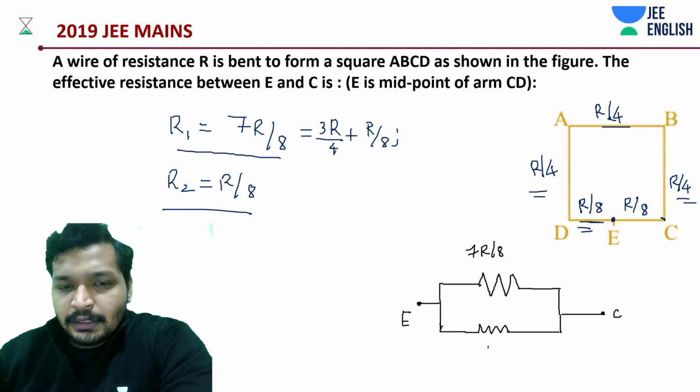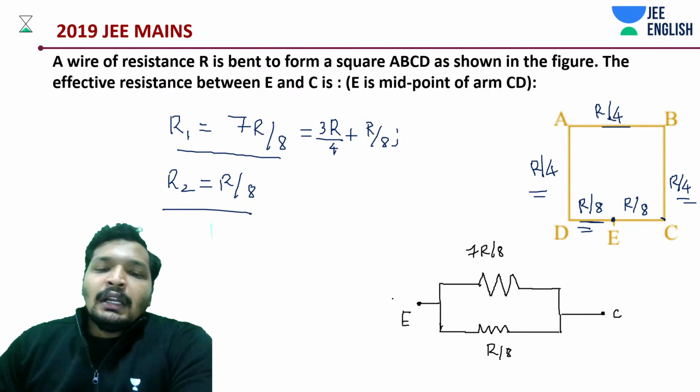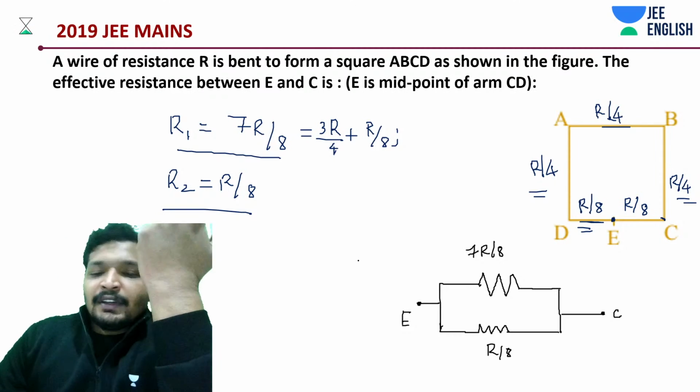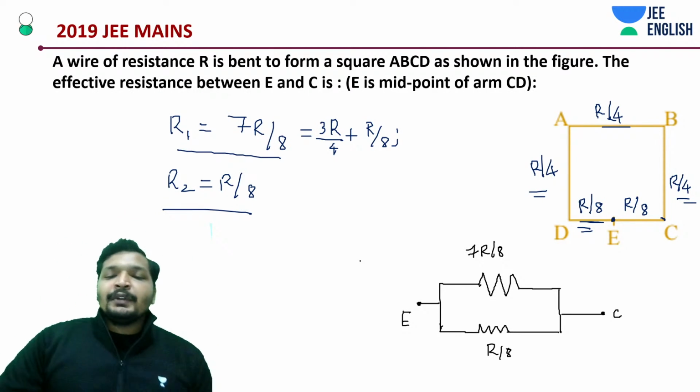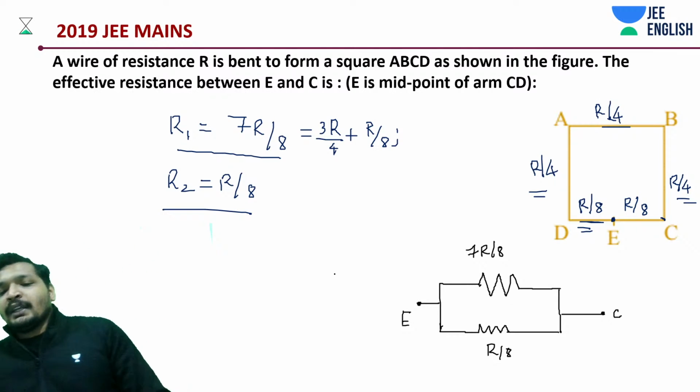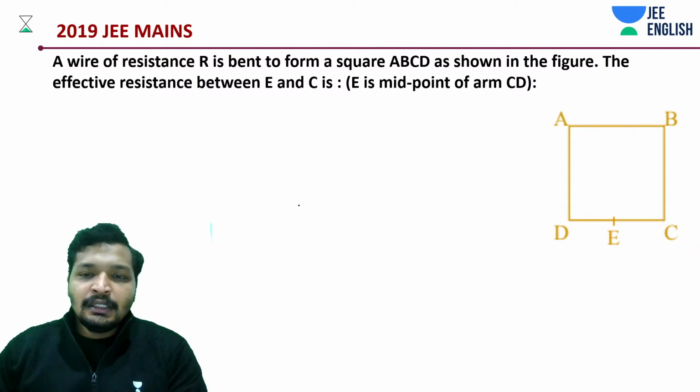So we have something like this. You're understanding this point. Okay. Now, how do we find out this thing? It's very simple. It's basically the parallel combination of 7R/8 and R/8. Let's move on to the next page then.